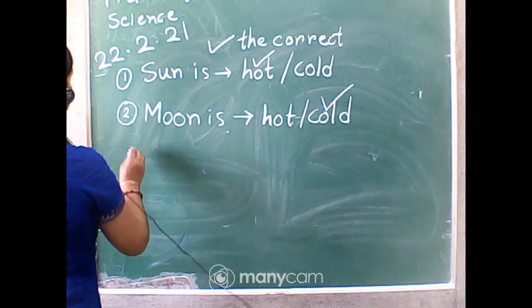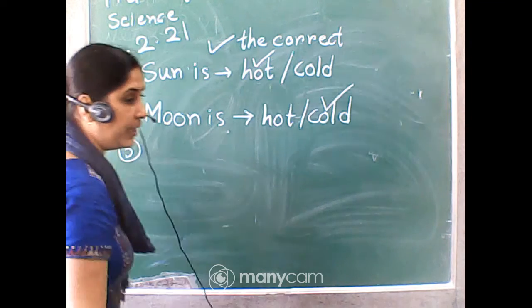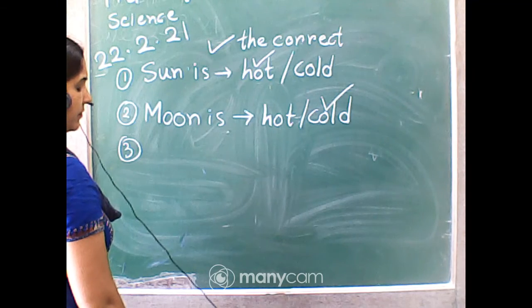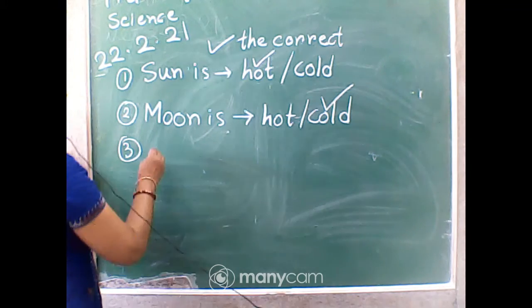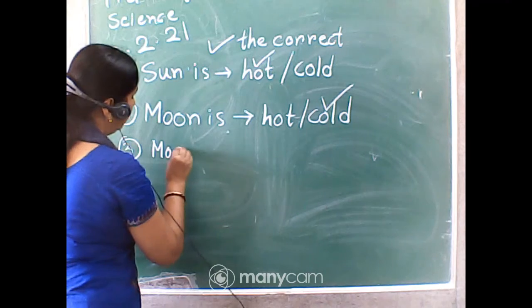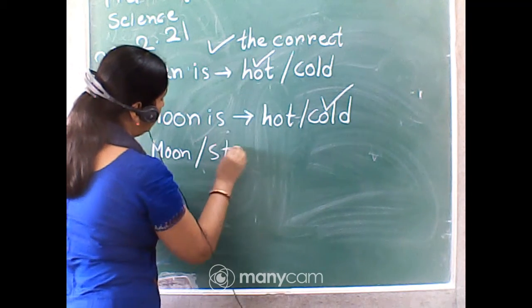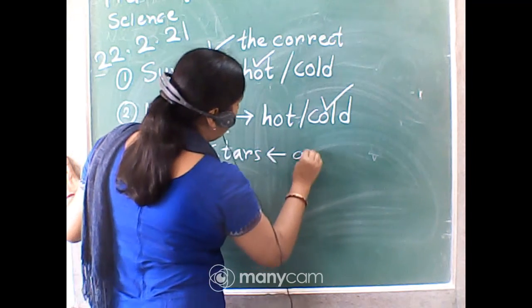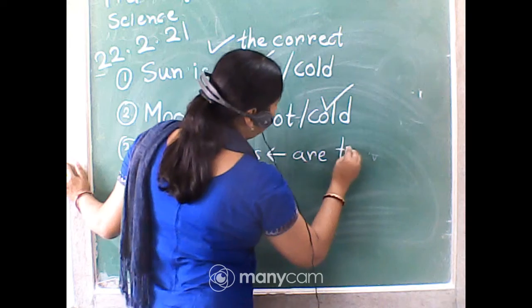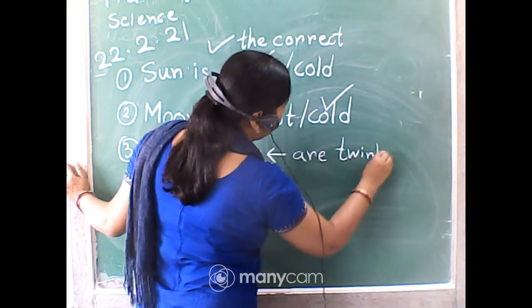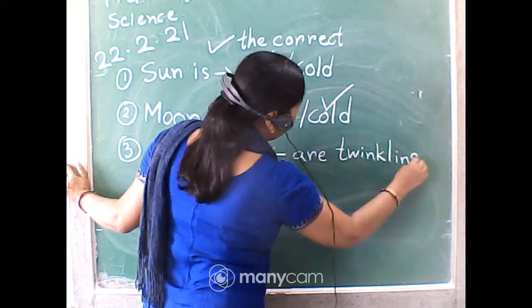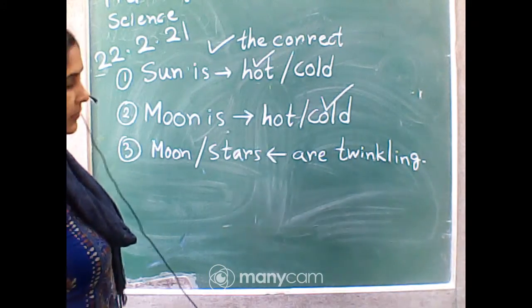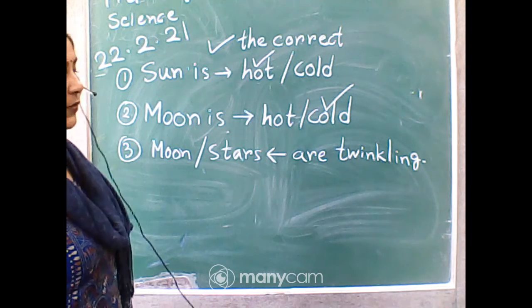Okay, now number 3 we can do one thing, that is moon, stars are twinkling. Moon, stars are twinkling. Which one is correct?